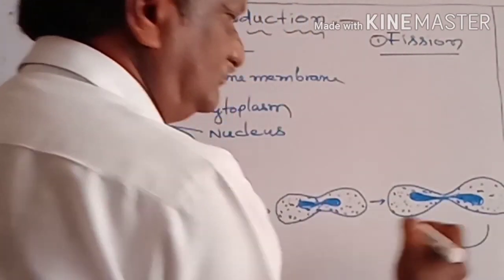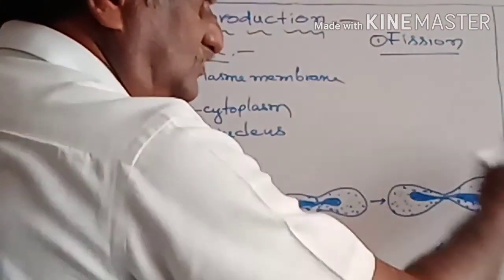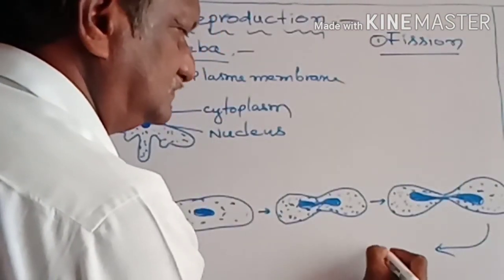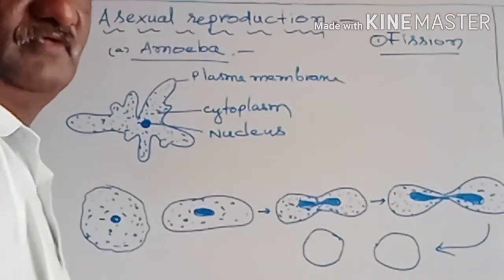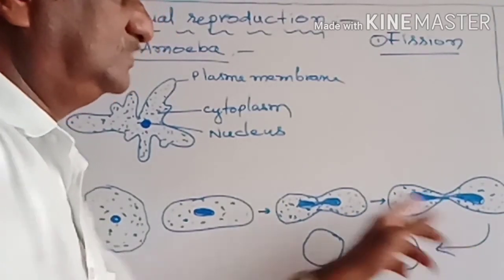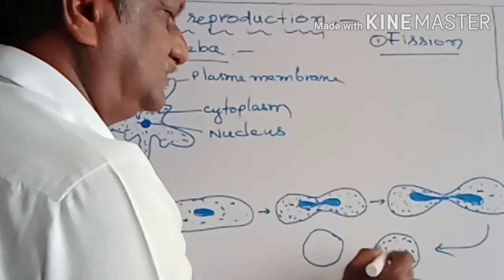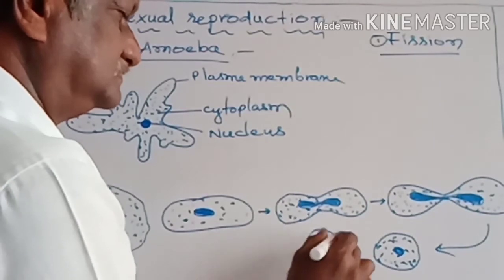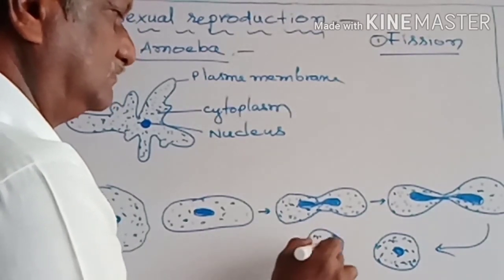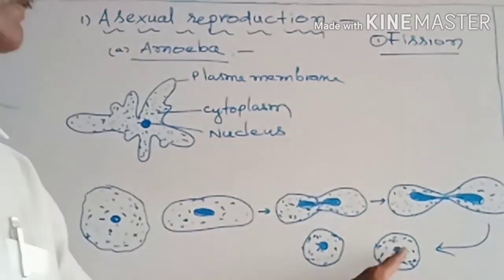Then when this prolongation continues, the mid part is cut off and the total body turns into two. Two amoeba organisms are formed, each with a nucleus. So two amoebas are produced.